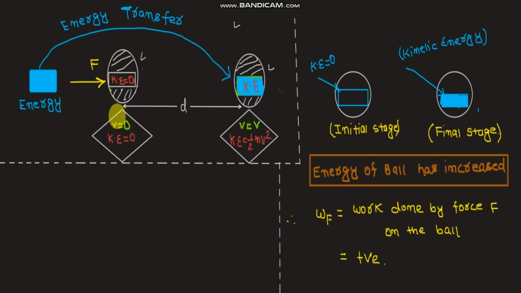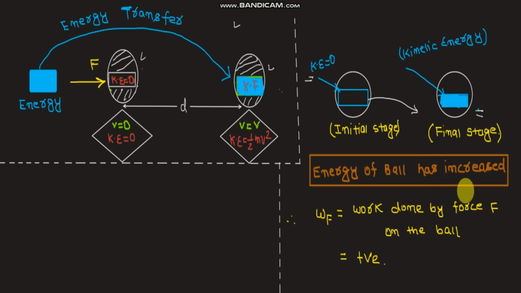If we compare the initial stage and the final stage, we can see clearly that at the initial stage the kinetic energy was zero. However, after application of force F, the kinetic energy of the ball has increased. So there must be a positive exchange of energy between the initial and the final stage.